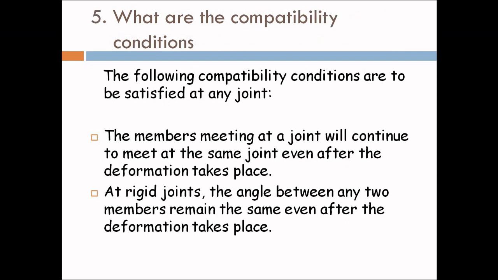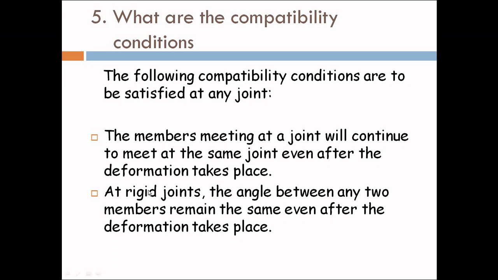Next one is what are the compatibility conditions? So there are 2 conditions that must be satisfied while solving any problem. These are the standard statements. The members meeting at a joint will continue to meet at the same joint even after the deformation takes place. When a load is applied, the truss or a frame gets deformed, but the condition is that the members will join at the same joint even after the deformation takes place.